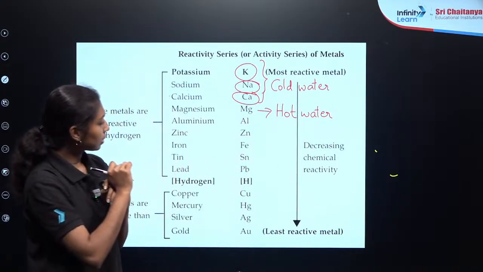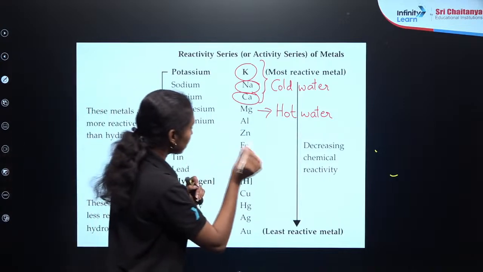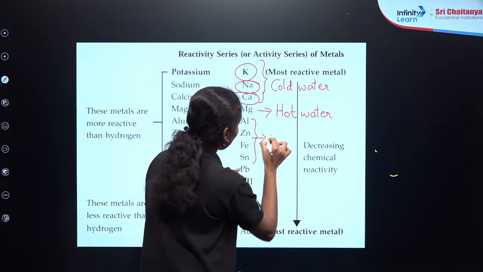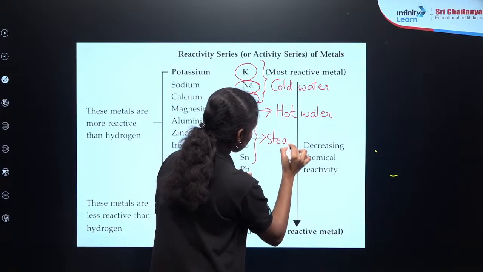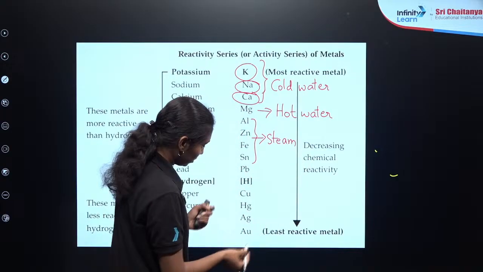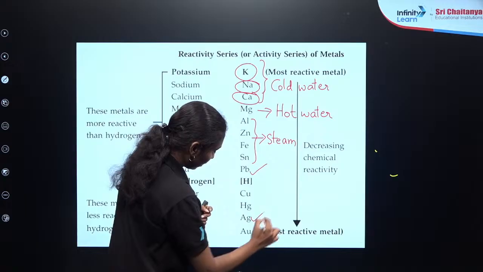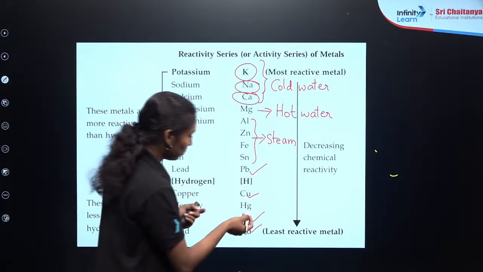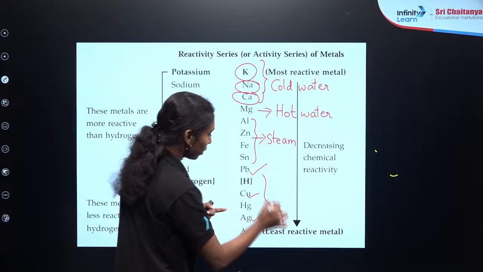Then what about the others? Aluminium, zinc and iron, even tin is also fine. They will react with steam to form the corresponding oxides. Then lead, silver, gold, copper, even mercury is also fine. They do not react with water.